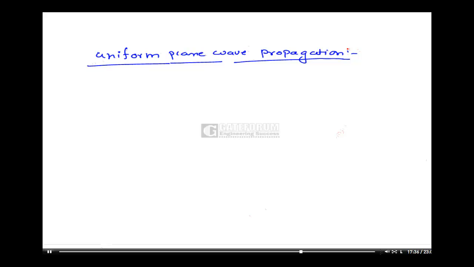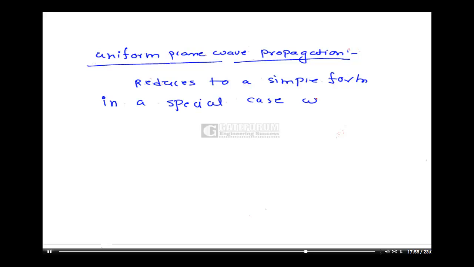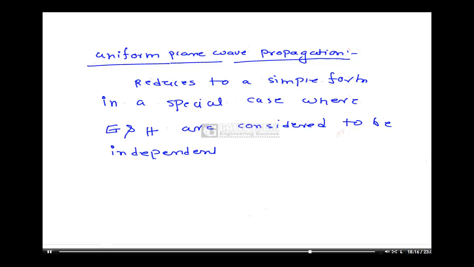The two wave equations we derived reduce to a simple form in a special case, where the electric field and the magnetic field are considered to be independent of two dimensions.